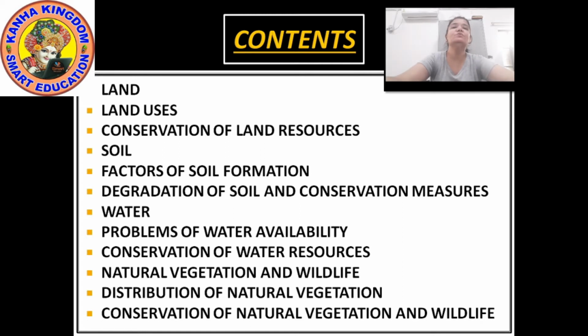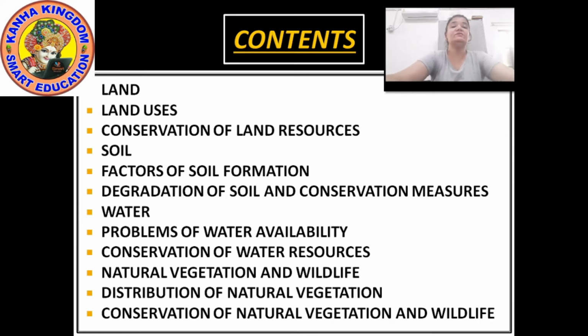Now in part 2, we will see about the water, problems of water availability, conservation, how could we conserve the water resources which are there. We will see about the natural vegetation, what natural vegetations are there, about the wildlife, distribution of natural vegetation, how is natural vegetation distributed on this earth.